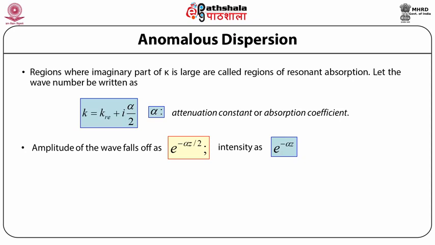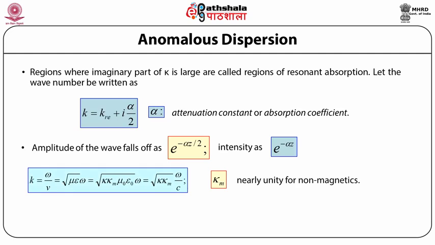Now the relation between the wave number and dielectric constant is given by k = omega/v = sqrt(mu epsilon) omega = sqrt(K_m K mu_0 epsilon_0) omega = sqrt(K_m K) omega/c. So for non-magnetic material, K_m, the relative permeability, can be taken to be unity.